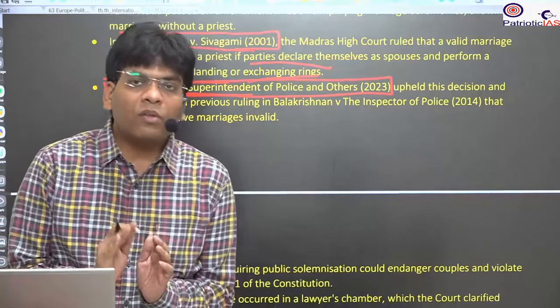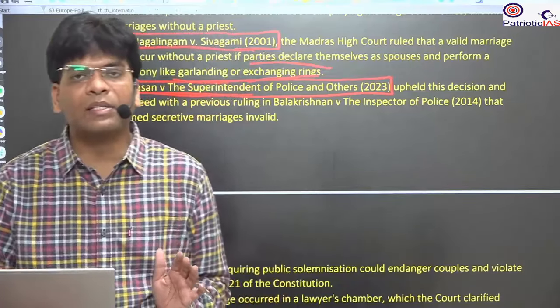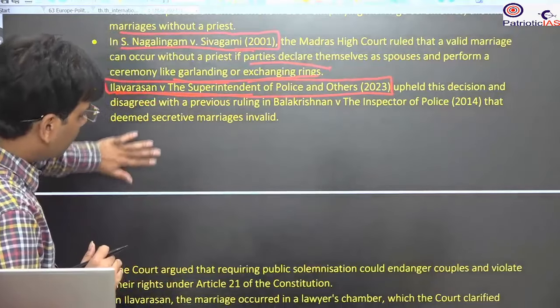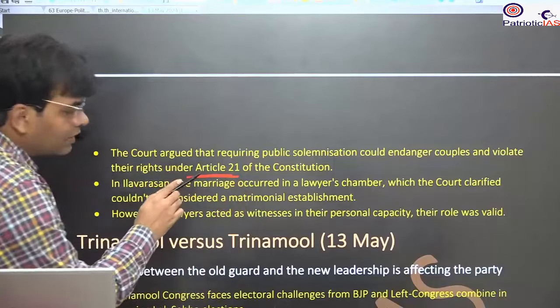Because if they are going for a love marriage, an intercaste marriage or an interreligion marriage, in that case there is a threat to life, and this is against the right to life under the fundamental right of Article 21. Here it is given. Okay, so here you will see that